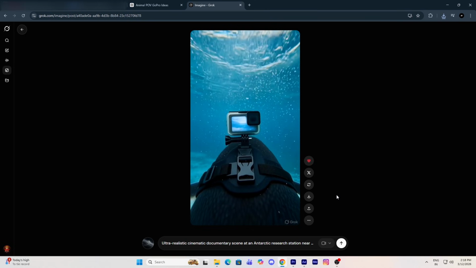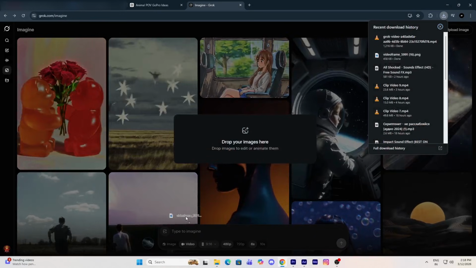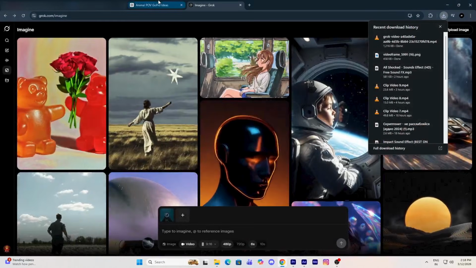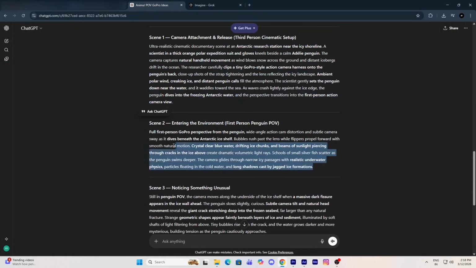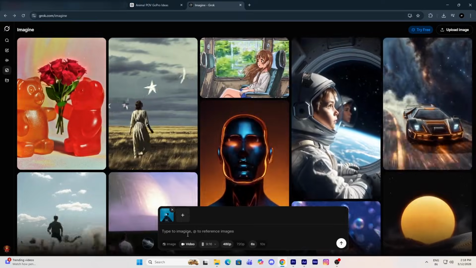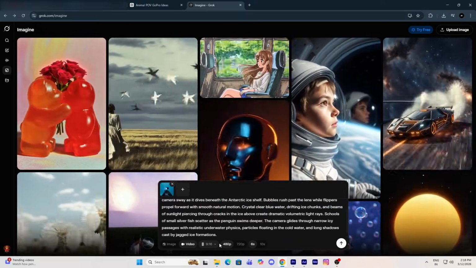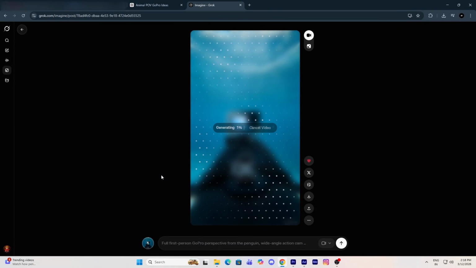Now, once that is done, we will go back and upload the saved end frame as a reference image. This reference image helps the AI maintain visual consistency between scenes. In simple words, it tells the AI that the next scene should continue from this exact moment. After adding the reference image, we will go back to ChatGPT and copy the scene 2 prompt. Then we will return to Grok, paste the prompt, and press enter again. Now the second scene will start generating, and just like before, it will take only a short amount of time.